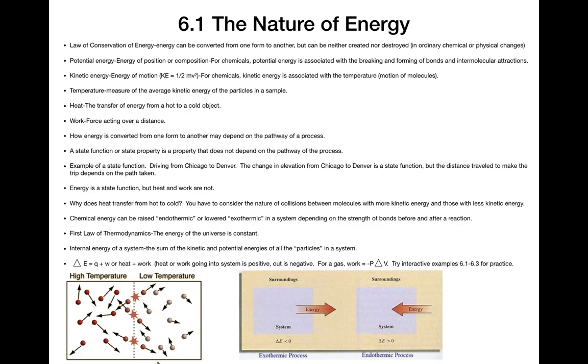Real quick before we change slides, we always talk about into a system being positive and out of a system being negative. That is true for internal energy, it's true for heat, and it's true for work. So keep that in mind. You have a system, which is the chemicals that are undergoing the physical or chemical change, and then you have the surroundings, which are a place where energy can come from or go to.